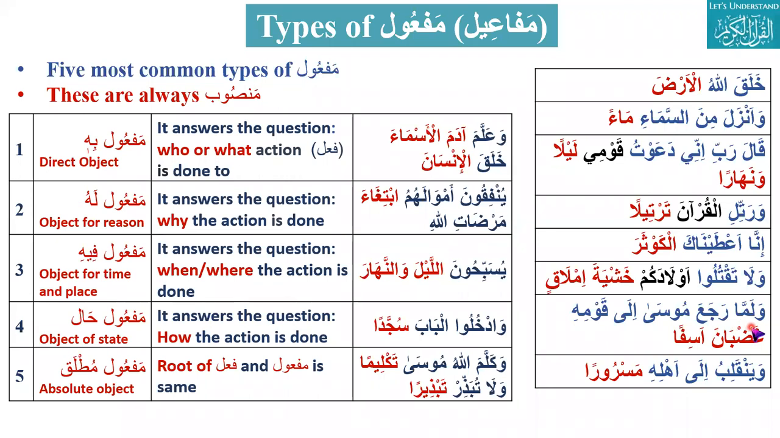Can you please translate it? And when Musa returned toward his home in the state of high anger, regretting. Ghadban, high anger, and asifa, regret, stress. So when Musa returned to his nation, in what state? In Ghadban and Asifa. This is maf'ul hal, state. So we will go to the breakout room to revise this lesson again.